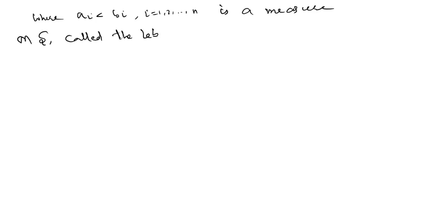The set function lambda defined by this is a measure on S. This measure is called the Lebesgue measure.